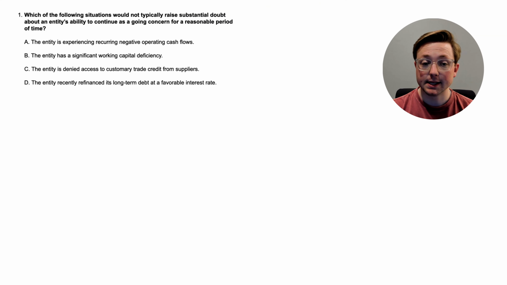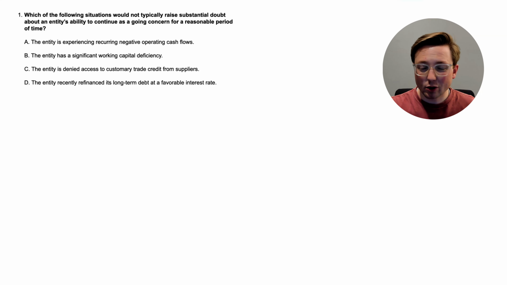Option A, the entity is experiencing recurring negative operating cash flows. Option B, the entity has a significant working capital deficiency. Option C, the entity is denied access to customary trade credit from suppliers. Or option D, the entity recently refinanced its long-term debt at a favorable interest rate.